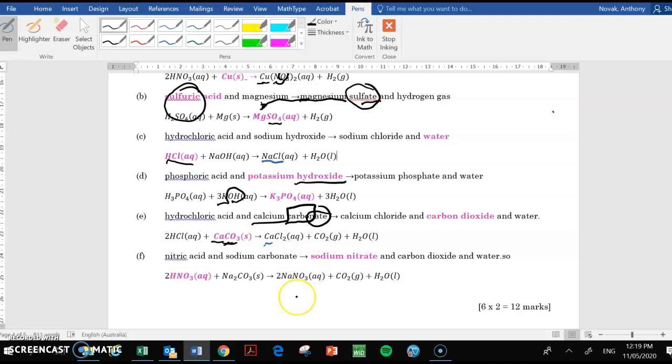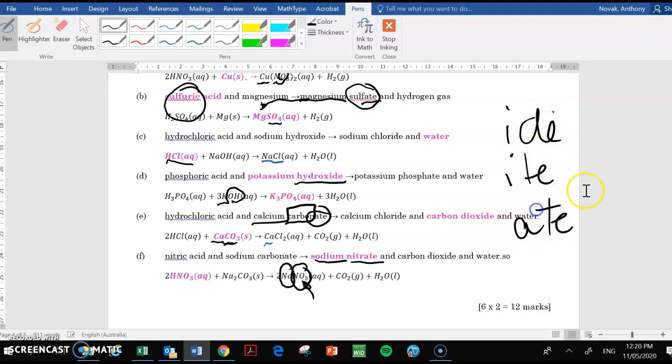And finally, the last one is again sodium. It's just sodium, the metal part does not change. It's always the first element in a compound formula. This one there's a nitrogen with lots of oxygens, so it's nitrate. I hope that clears up the little challenge that some have had with this task. So clearly that's the important thing: IDE, ITE, ATE for the non-metals, and the metals don't change.